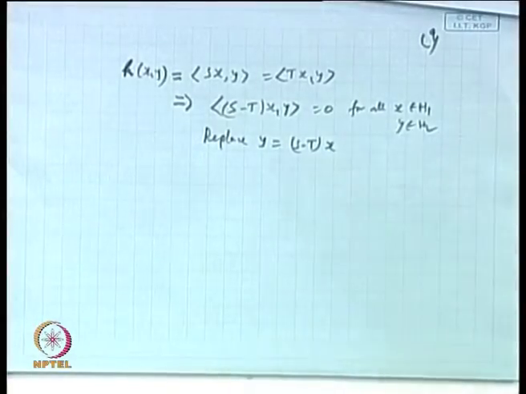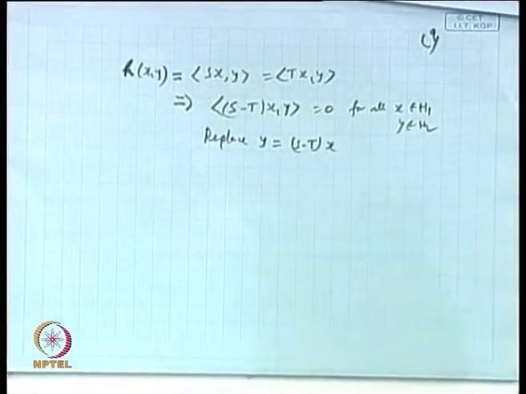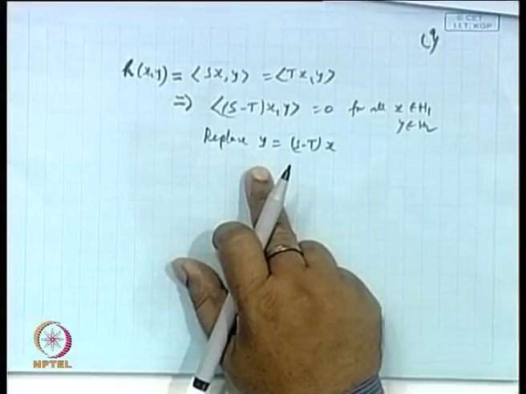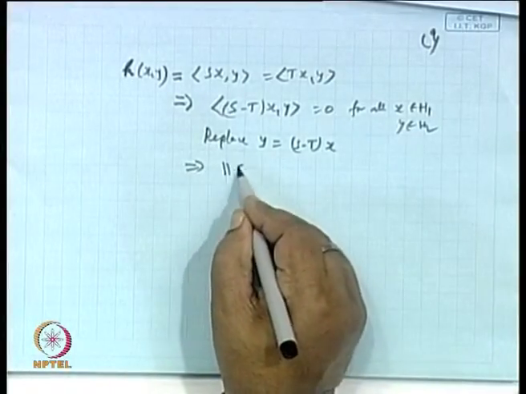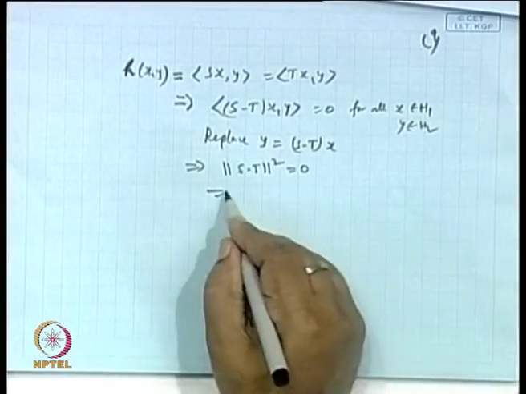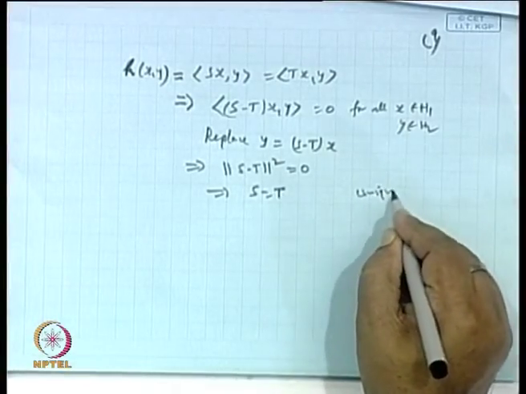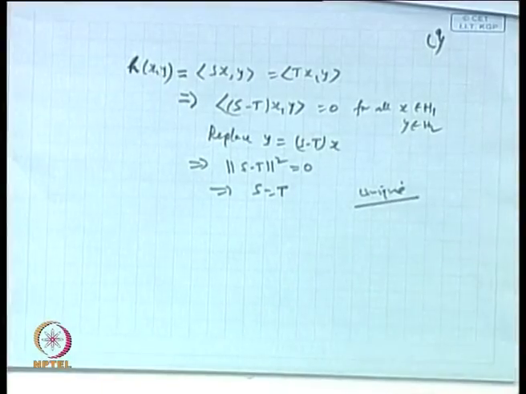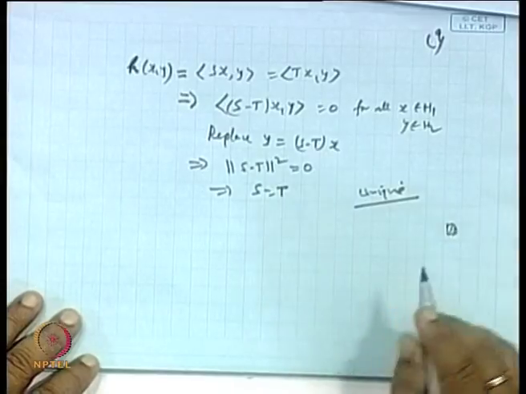S and T both are operators from H1 to H2, so S minus T is a bounded linear operator. So, S minus T will operate on the element x to give an element of H2. So, I am writing this one point y to be (S minus T)x. So, this gives you norm of (S minus T)x whole squared equal to 0, and this shows S is equal to T. So, uniqueness follows. Is it clear? Hence, S equal to T. So, this completes the proof of this. Thank you. Okay.